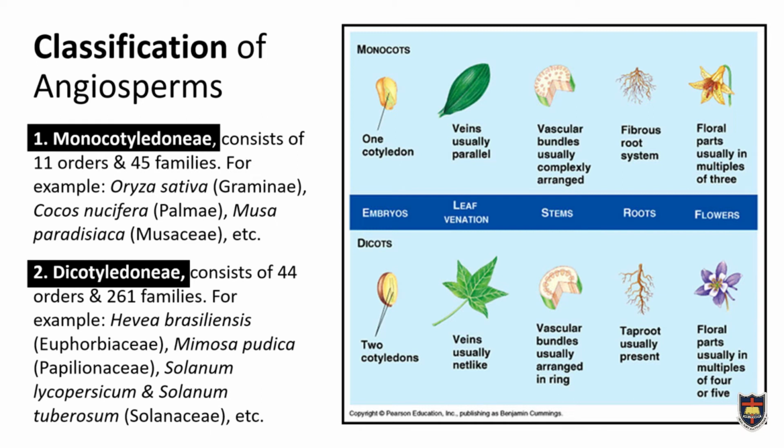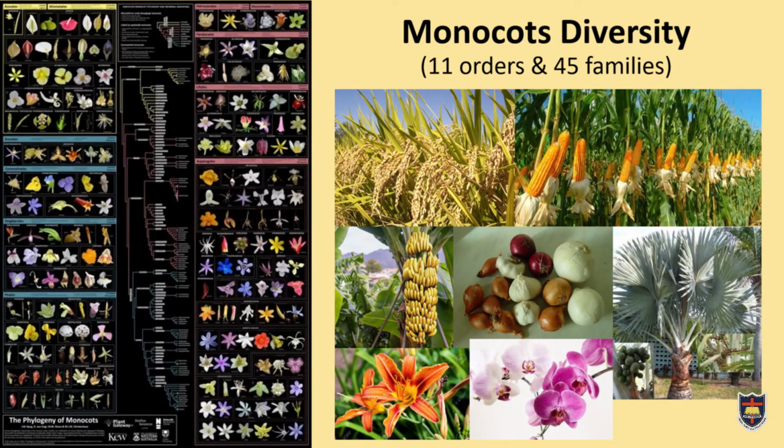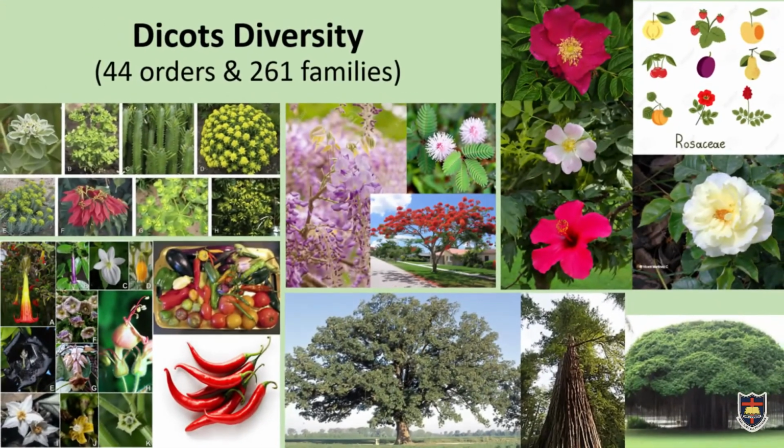The second group is dicotyledon, which is any plant that has two embryonic leaves. It consists of 44 orders and the largest number of families in the plant kingdom, 261 families. There are many examples of this group. You can see on your screen the diagram that describes the main characteristics and also the differences between those two classes. This is the diversity of monocot plants. And this is the diversity of dicot plants.